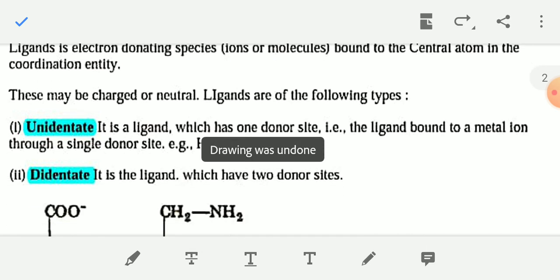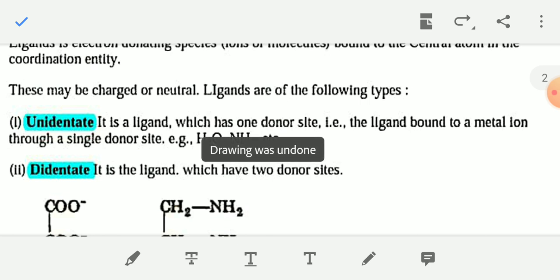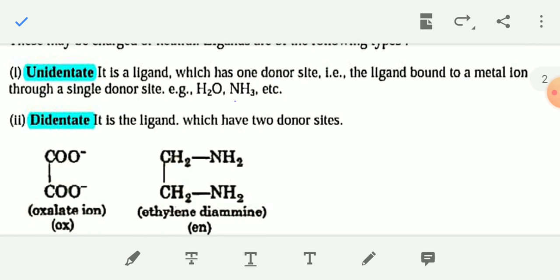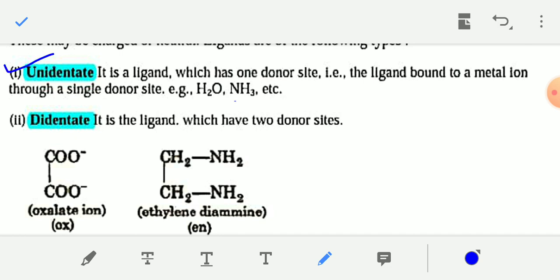There are many types of ligand. Ligands may be negatively charged or neutral, and they can also be classified as unidentate or monodentate ligands. Ligands can donate electrons to the central metal atom. If the ligand has one donor site, then it is known as monodentate or unidentate.